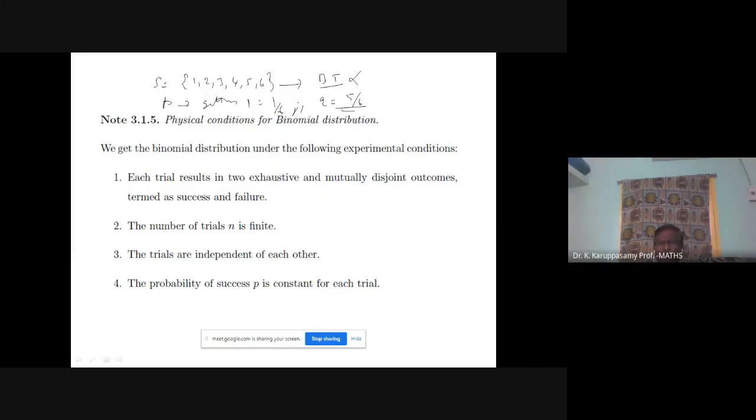In between, it should not be changed. The P value must always be the same throughout the problem. We cannot change the value of P after 2 steps. Such problems will not be possible in binomial. So to apply the binomial theorem, these conditions must be satisfied.